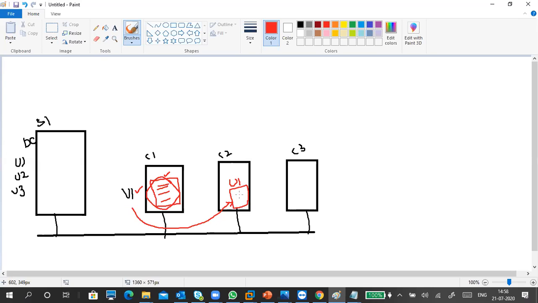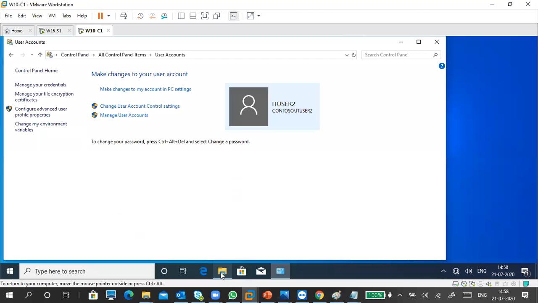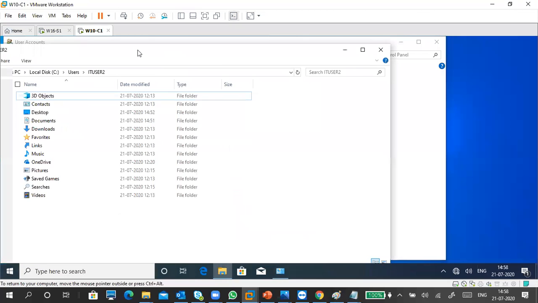He opens and sees his Documents, Downloads, Desktop. It is different from the previous one. Why? Because the data that was created is stored here only. Data is stored in this PC only, in the C drive, Users, user name. It will be stored like that only. So I'll show you. It shows like this only.